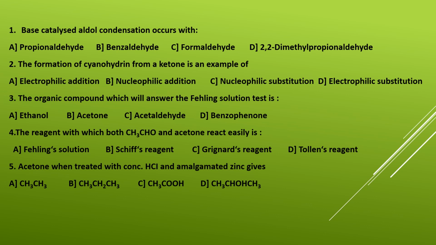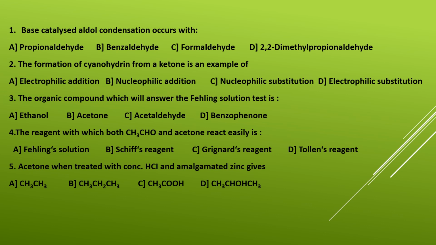You all know that aldol condensation requires an aldehyde or a ketone, and in order to take part in aldol condensation, it must contain alpha hydrogen. So among all the four compounds, which one has alpha hydrogen? The first one, that is propionaldehyde, has the alpha hydrogen and hence it can undergo base catalyzed aldol condensation. Mark the correct answer as option A.